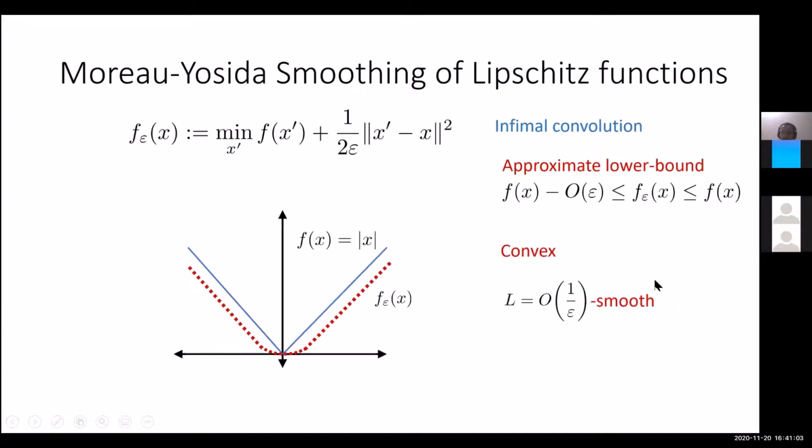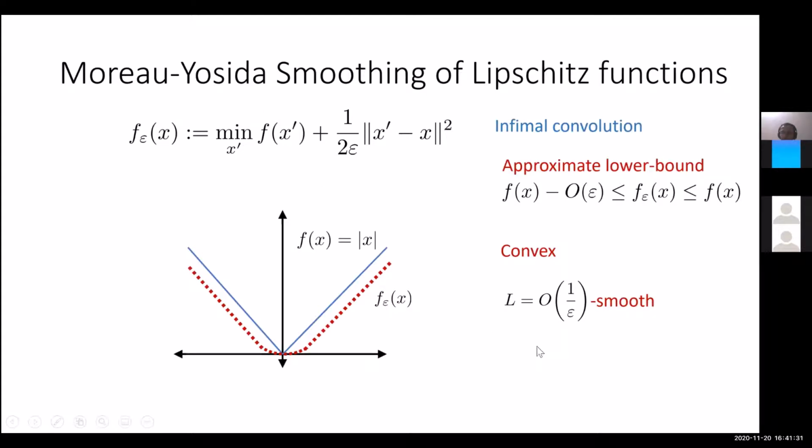The second property is that f epsilon of x is again convex, and whenever the function f is Lipschitz continuous, this new function is smooth with a parameter of 1 over epsilon. So epsilon is the parameter here, and the smoothness of the new function f epsilon is 1 over epsilon. This O notation hides the Lipschitz constant of f, but we assume that it's constant.